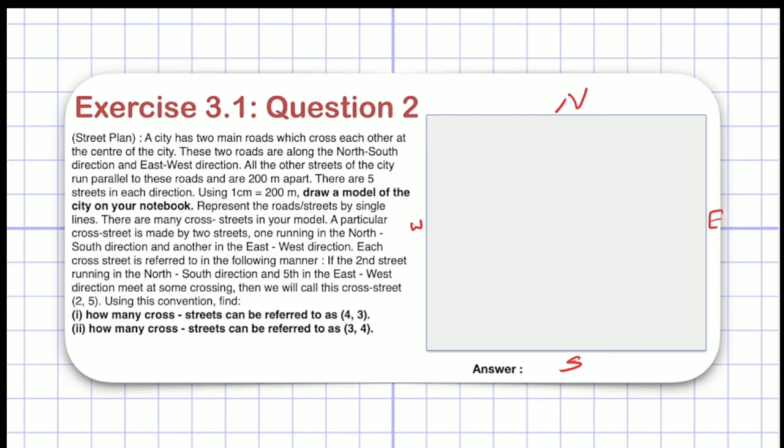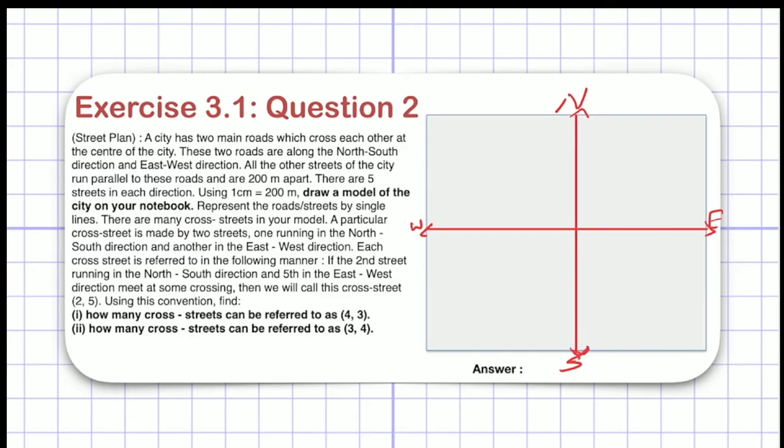Right? After this, there are 2 main roads. One is going north-south, and one is going east-west, and they are crossing at the center point of the city. So I have to draw 2 lines representing the 2 main roads. One is in the north-south direction, so I have done this. Now one is in the east-west direction, so I have done this. Now these are 2 lines, so let me draw an arrow, so it will become a line, right?